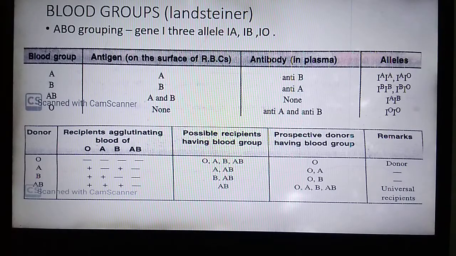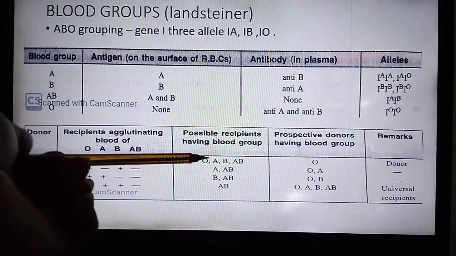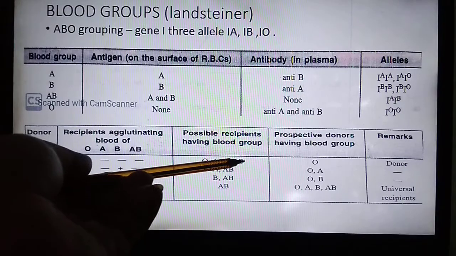Now, blood transfusion. Who can receive the blood from which blood group? So, blood group O is known as the universal donor. Why is it known as the universal donor? Because no antigen is present on their surface. So, they can donate blood to all: O, A, B, AB.